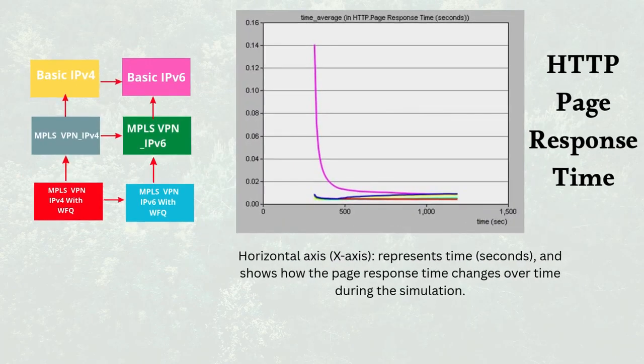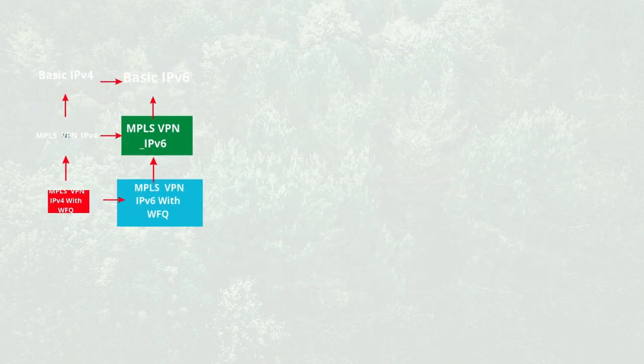The figure shows the HTTP page response time across different technologies: IPv4, IPv6, MPLS VPN, and MPLS with WFQ. The graph illustrates how page response time decreases over the simulation period. It is clear that MPLS with WFQ achieves the lowest response time, giving better performance than the other protocols.